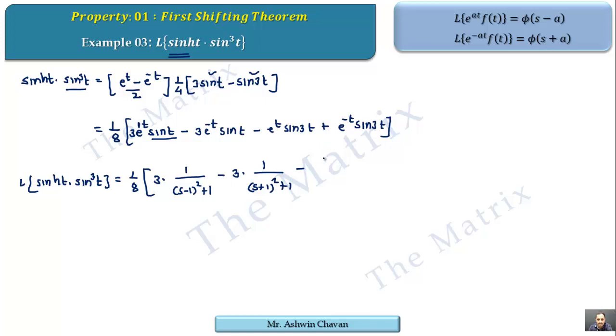Similarly, sin 3t's Laplace is 3 upon s square plus 9; due to e raised to plus t, every s is replaced by s minus 1, plus 3 upon (s minus 1) square plus 9, and due to e raised to minus t, s becomes s plus 1, so 3 upon (s plus 1) square plus 9. This way the effect of the shifting theorem can be given to each term separately. Then you can simplify the denominators for further steps.